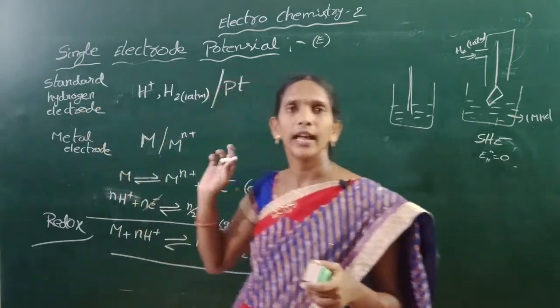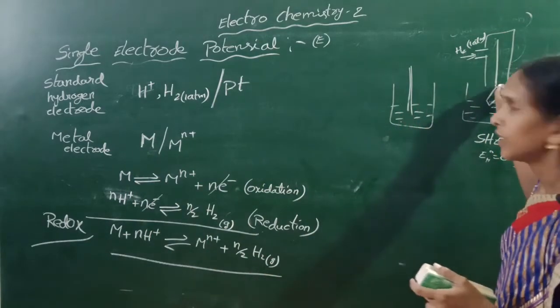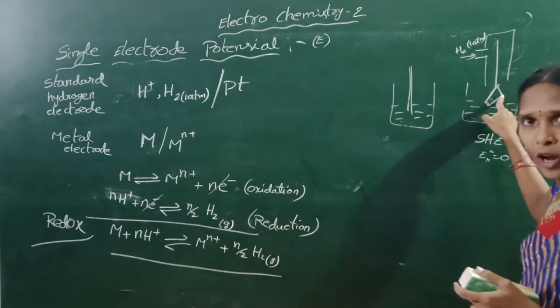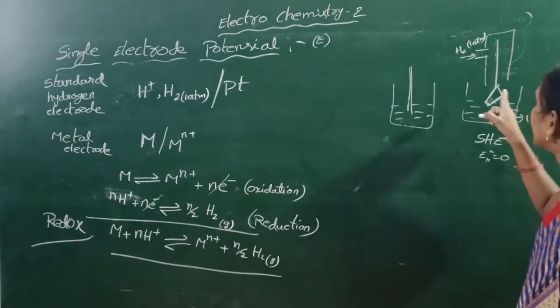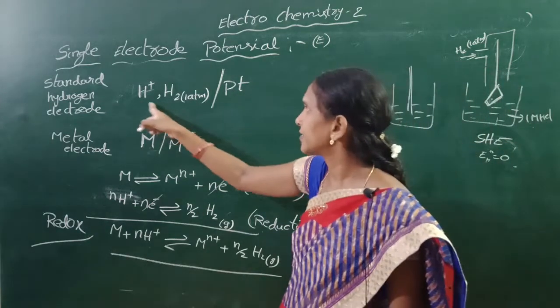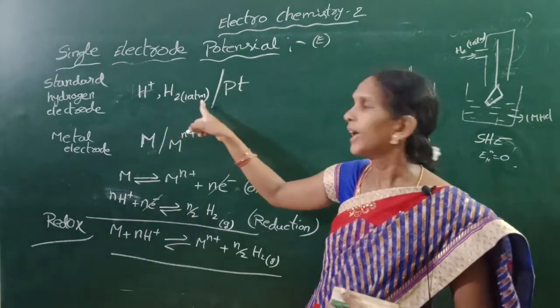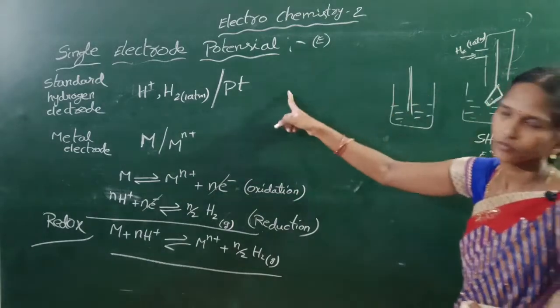Standard hydrogen electrode means the electrode is fitted with platinum foil, and hydrogen gas is passed to it. It is written this way: H+ and hydrogen gas passed at 1 atmospheric pressure, with platinum wire present.